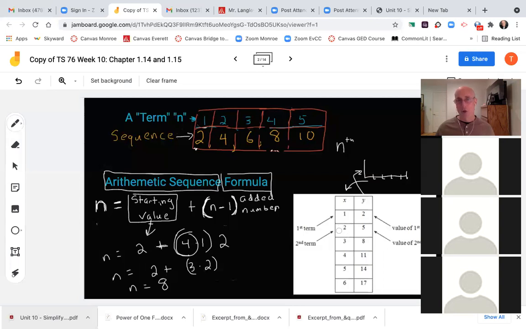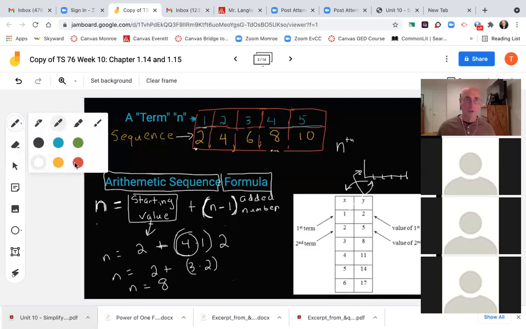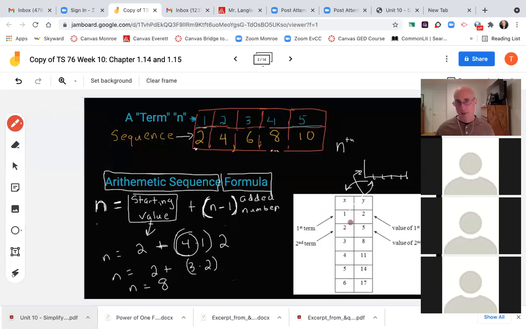The second term is my second number. So really on this chart, it'd be this, and I should choose a different color so it actually shows up. My second term would be this one on a chart, okay? This is my first term, all the way down through however many terms there are.